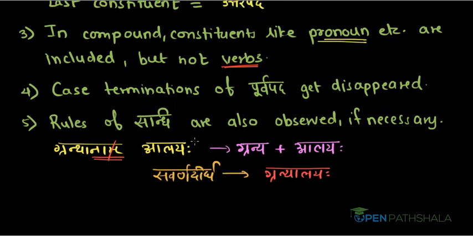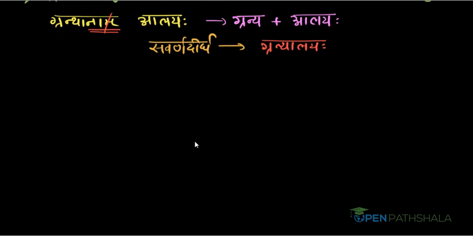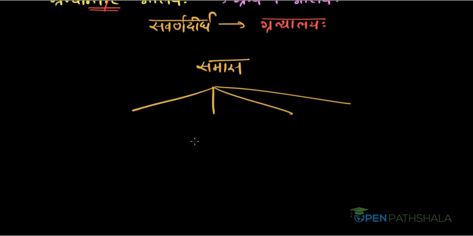Now there are four main types of compound. These samasas are broadly classified into four main types. These types are created according to the importance given to Purvapada or Uttarapada in the compound. Now let us see what are the types of samasa. First type is Avyayi Bhava.